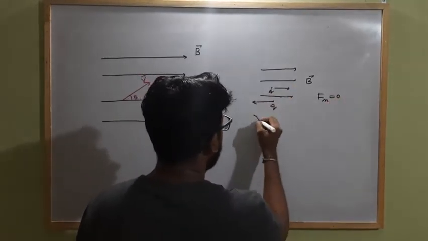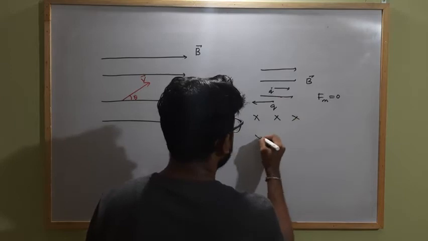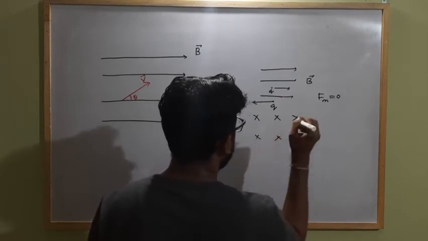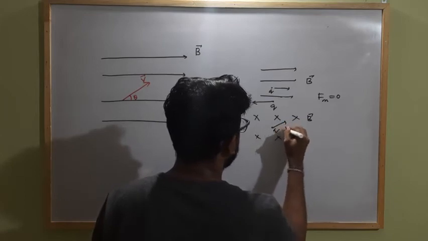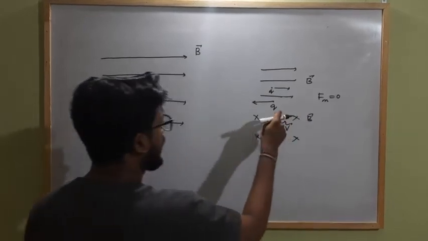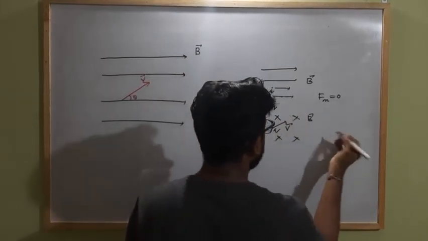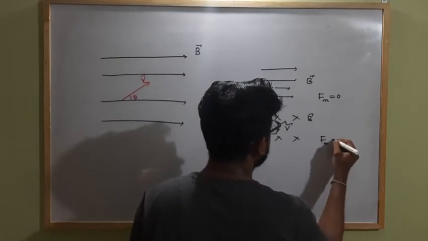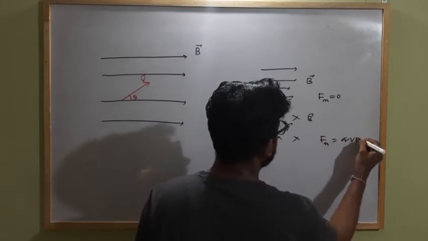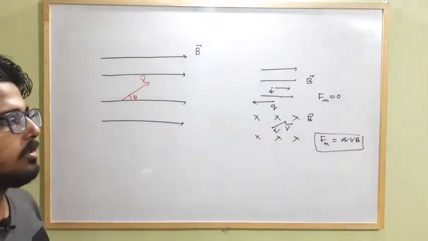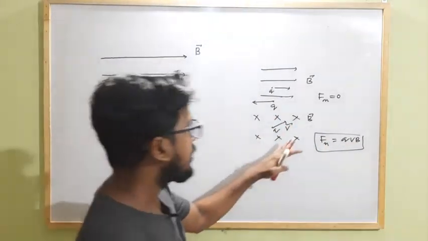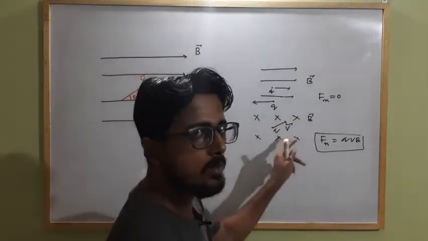And if the magnetic field and velocity are in perpendicular directions, the magnetic field acts into the plane and the charge q moves along this direction, the angle will be 90 degrees, and here the net magnetic force will be maximum, that is qvB, which acts perpendicular to the direction of velocity, and the charged particle starts revolving in a circular path.